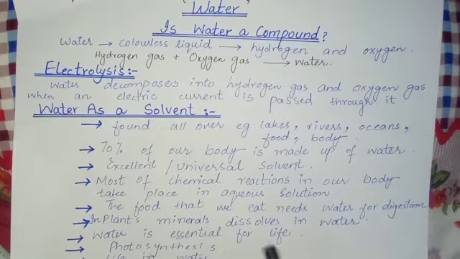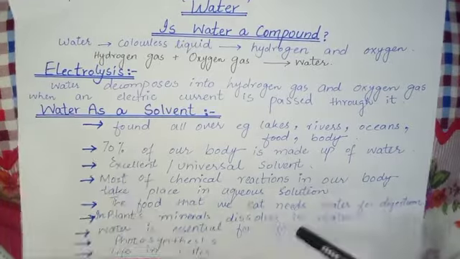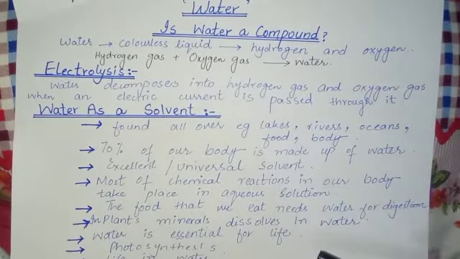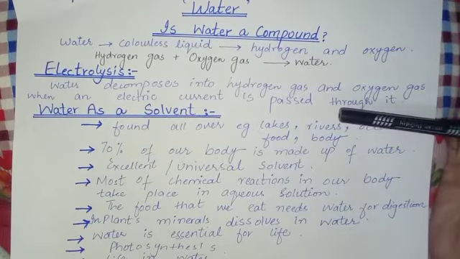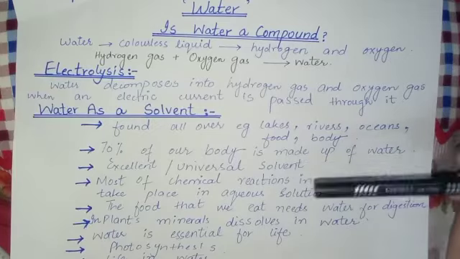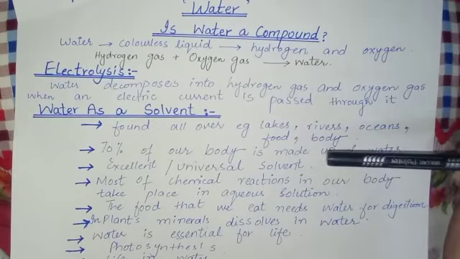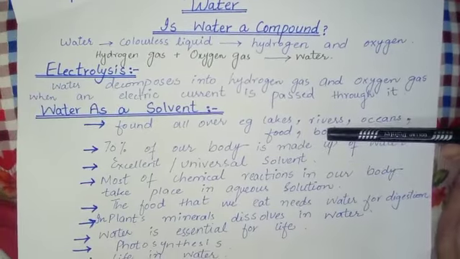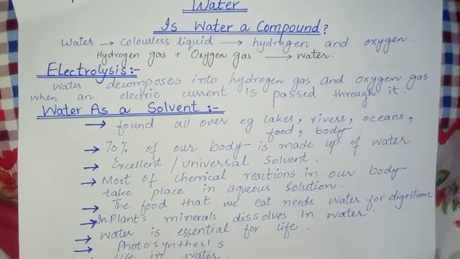Water is essential for life, for plants and animals as well. Plants use water as a raw material to make food during photosynthesis. Student, photosynthesis is a process in which the green plant utilizes sunlight, water and carbon dioxide from the atmosphere and produces the food. Water also keeps the plant turgid so that it will not wilt.